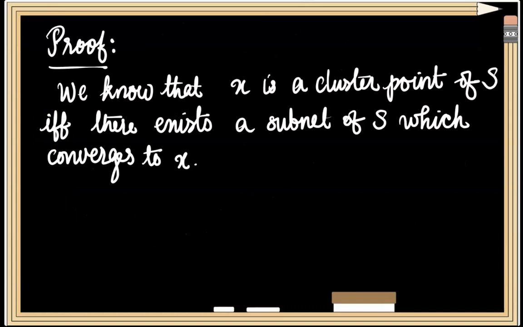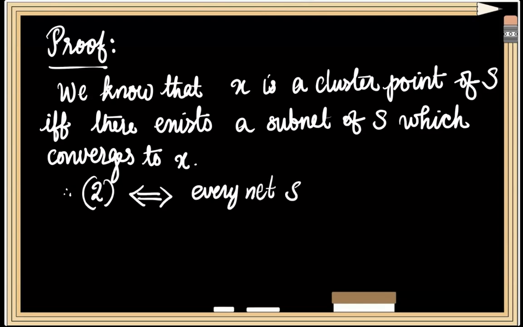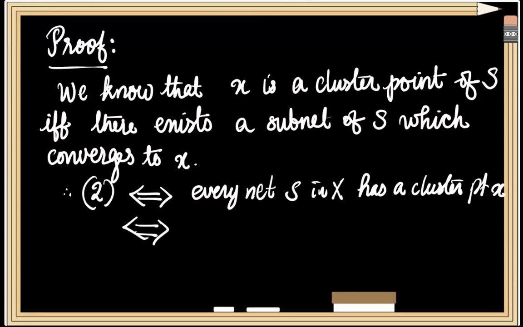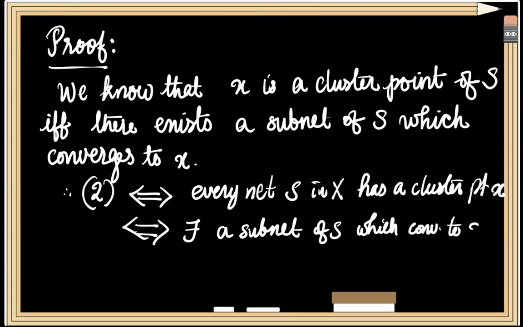We know that x is a cluster point of S if and only if there exists a subnet of S which converges to x. Therefore, statement 2 is possible if and only if every net, say S, in the space X has a cluster point, say small x, and that is possible if and only if there exists a subnet of S which converges to the same point x.